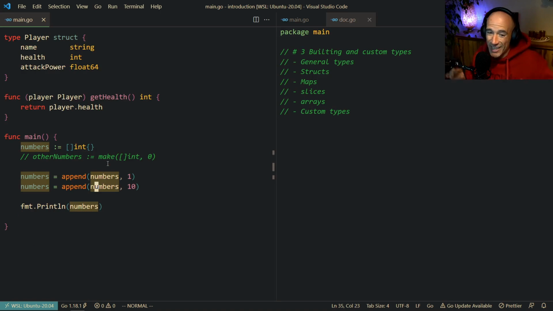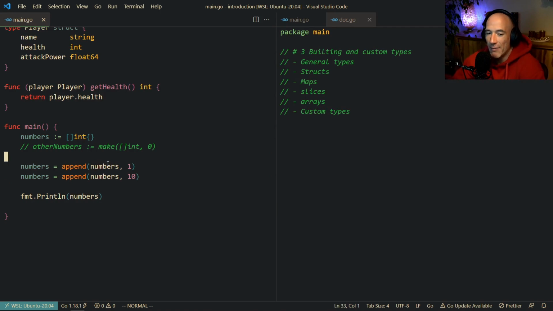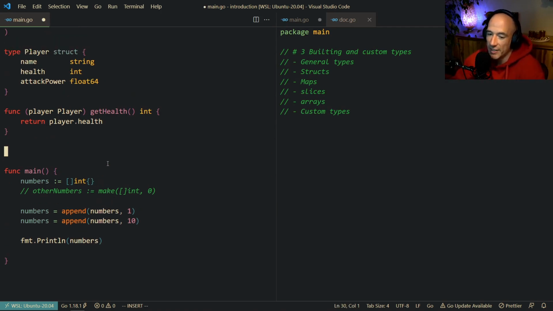If you want to delete that stuff, that's a whole other beast we are not going to cover in the introduction video. It's complex stuff, too complex for now. The next thing we have is custom types, and custom types is very simple, actually.